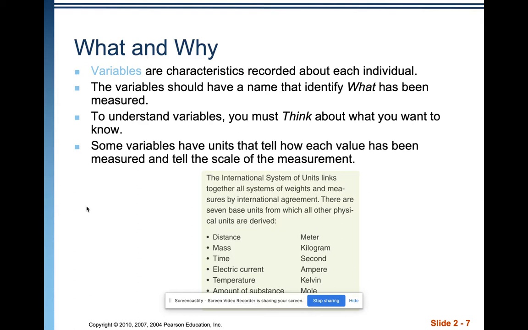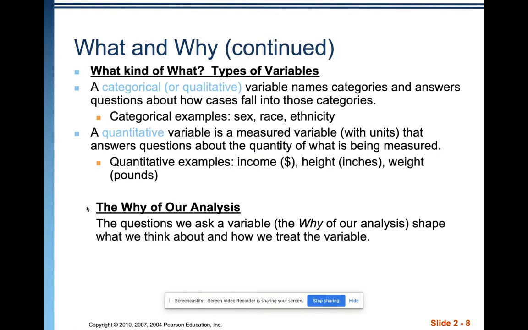Some variables have units, and that tells us how each value has been measured and the scale of the measurement. So, what kind of what? There's two kinds of variables. There's categorical, which is also called qualitative, and then there's quantitative variables. Categorical variables are categories, and the values are just different names of the categories. And the answers about this question fall into the cases of those categories. So, gender, race, ethnicity, all of those would be categorical variables.